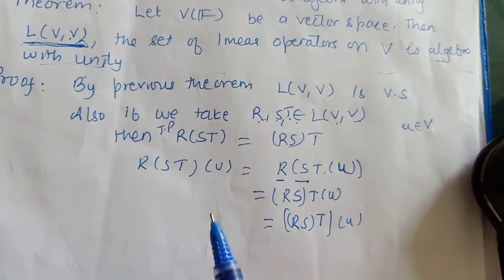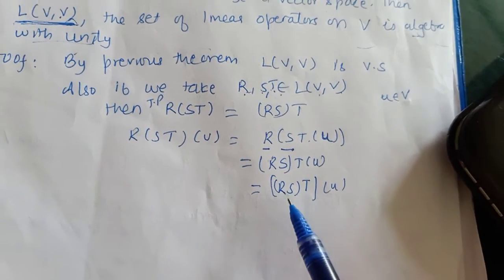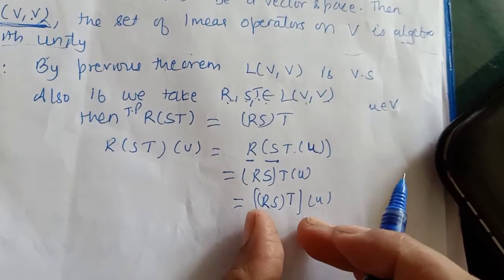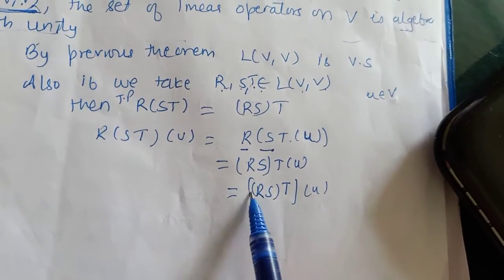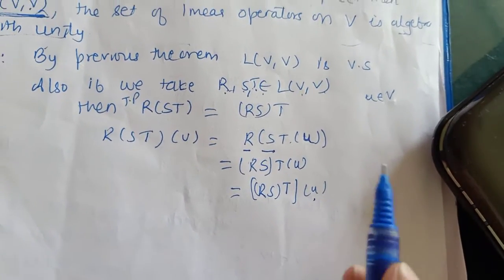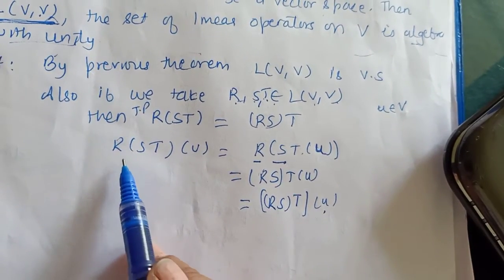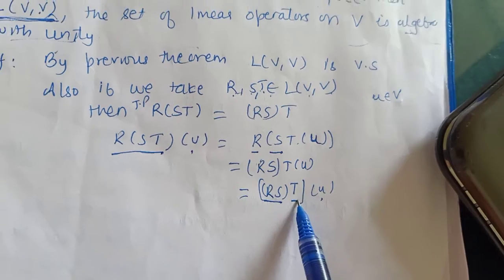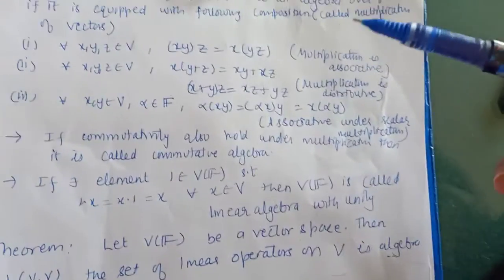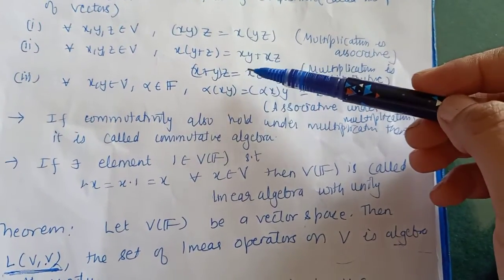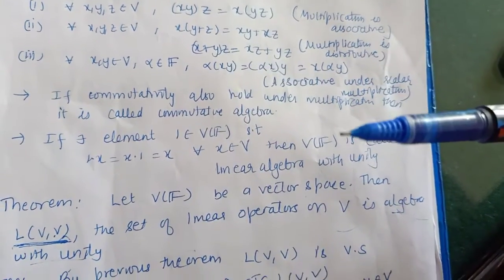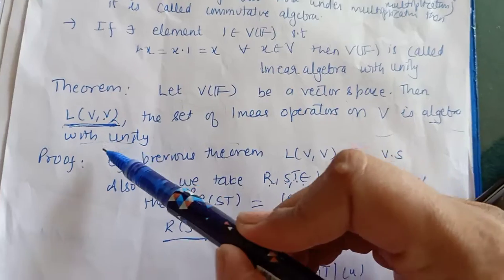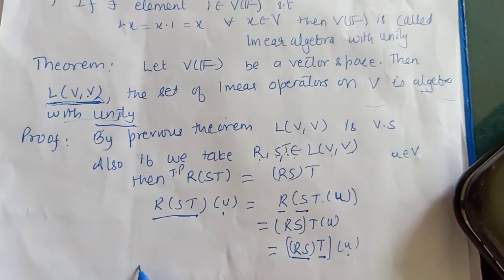Now the combination of linear transformations is again a linear transformation. So this RST is a linear transformation, so U will be applied on it. So what have we proved? We have proved that RST of U is equal to RST. Similarly, you can try on your own to prove properties 2 and 3, and also you have to prove that this is a linear algebra with unity.